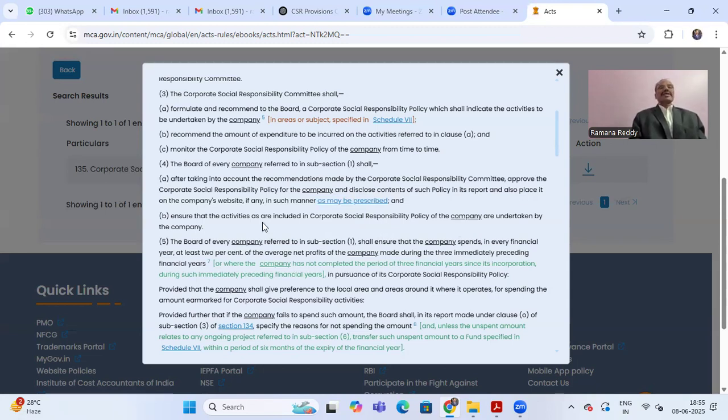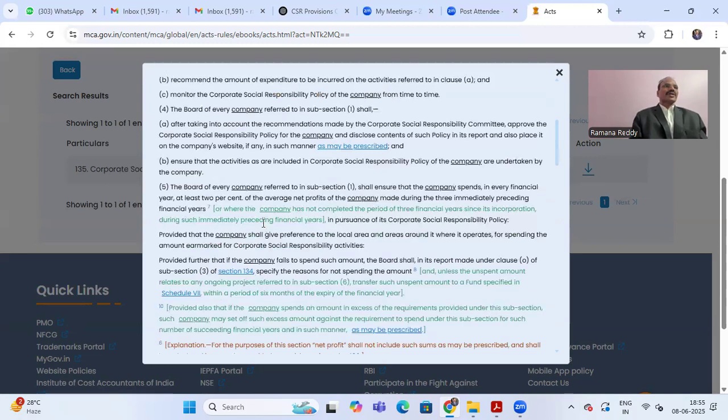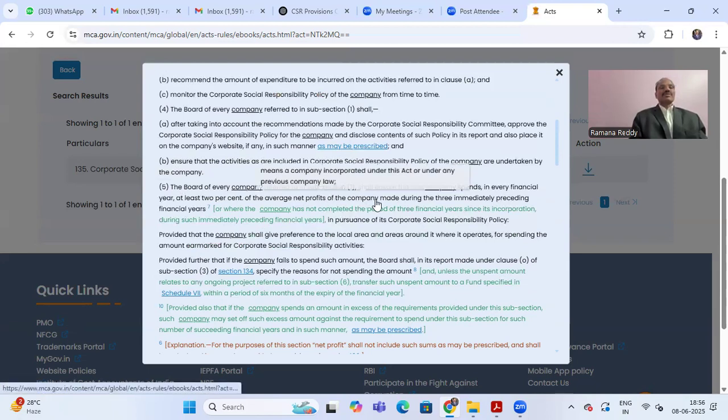If there is no mandatory formation of a CSR committee, the entire thing will be taken care of by the board of directors. Subsection 5 of section 135 says the board of every company referred to in subsection 1 shall ensure that the company spends in every financial year at least 2% of the average net profit of the company.